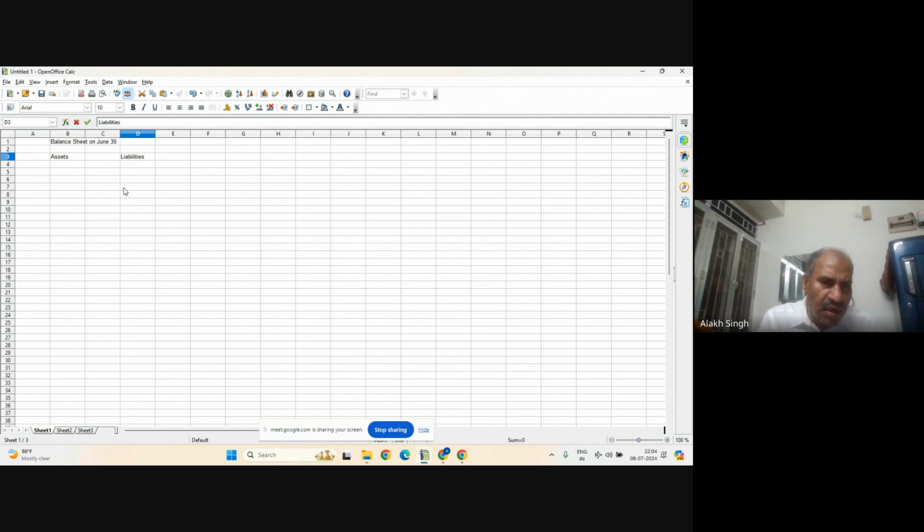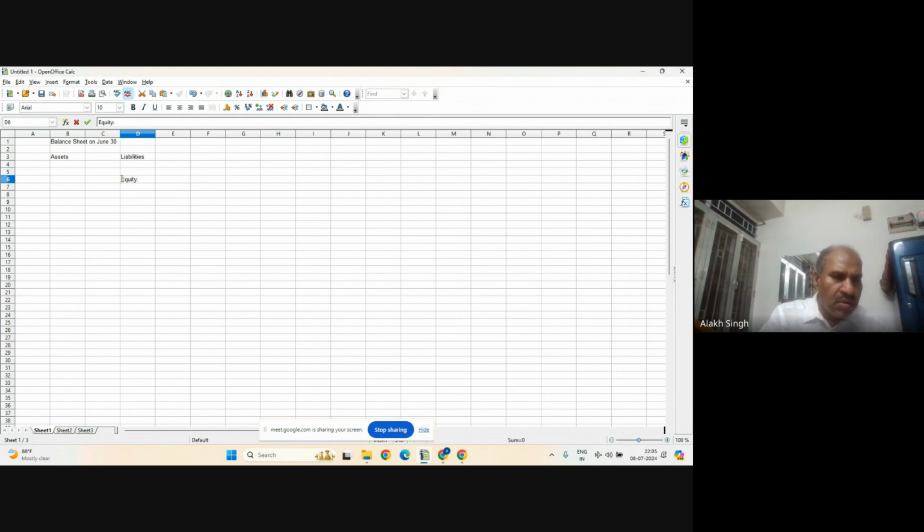And then we also write stockholders' equity. Let me write only equity. So equity value or stockholders' equity, they write it. That is the better word. So I wrote equity.